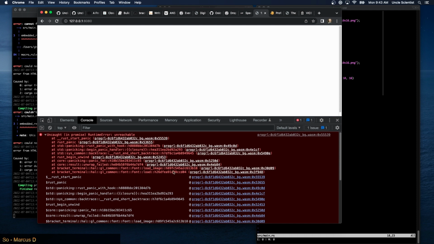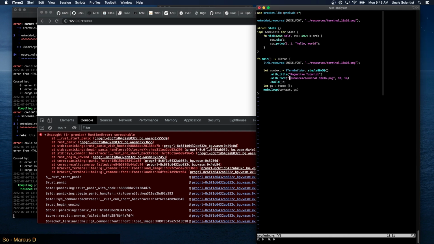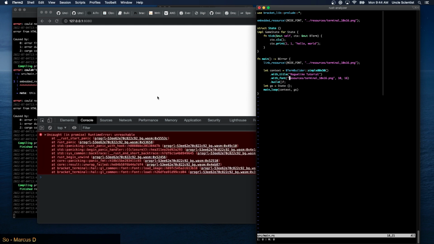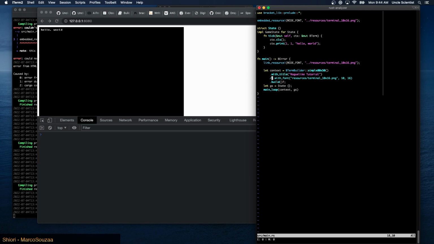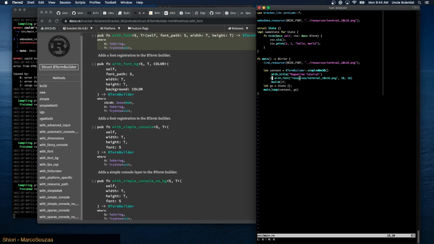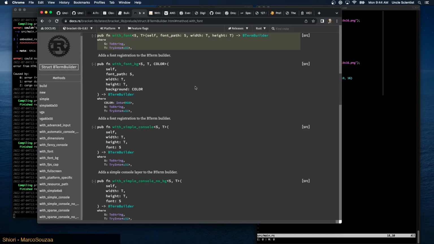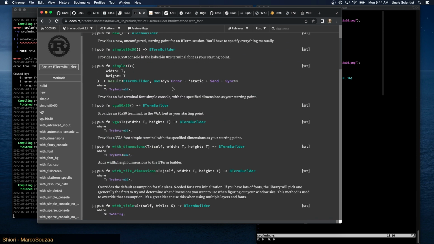So it's trying to load the font, and it can't load the font. So maybe the dot dot doesn't go there. Let's find out. Nope. All right, so this is fun, right? Figuring this disaster out. And is it just this line here that's causing the issue? Yeah, okay, so we must not be doing this with font thing, right? Oh, we probably have to put it somewhere else.